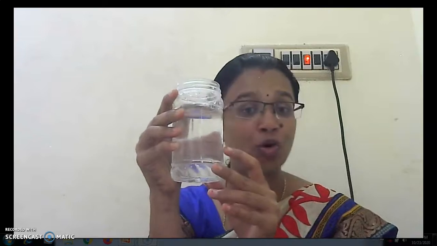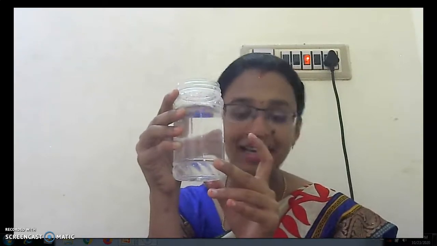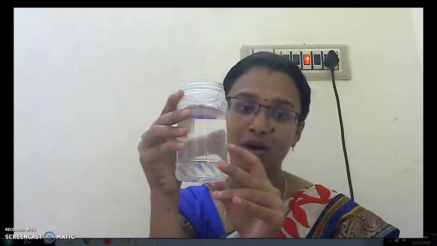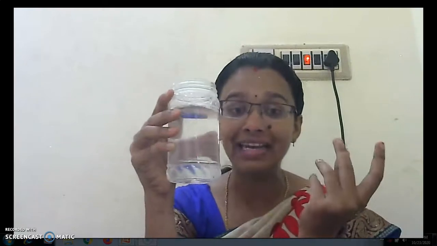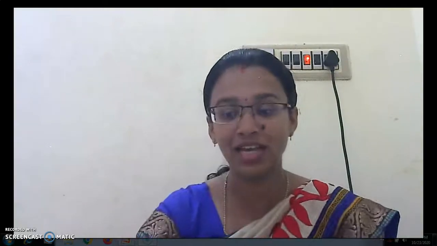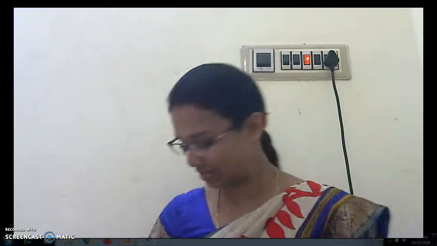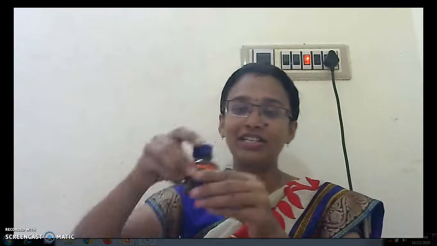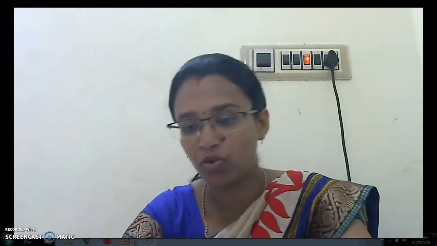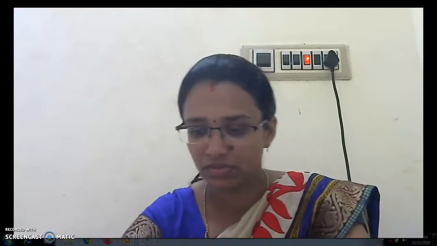So we are going to pour what? Red ink inside this, or you can pour Ujala, or blue ink if you have. If it is red in color, it will be easily visible for us. So I am using red ink. Look here, I am opening it and pouring it in. So I have poured the ink.